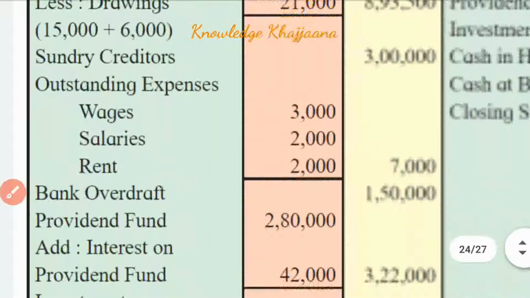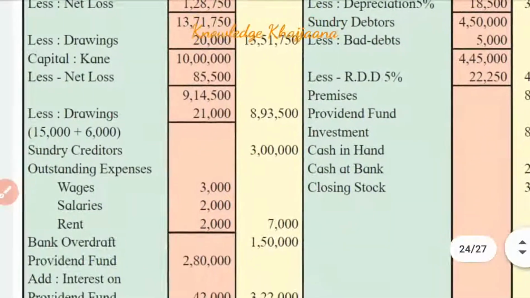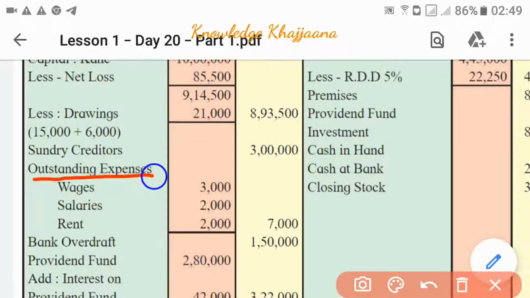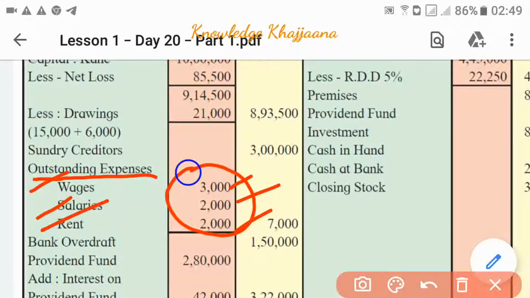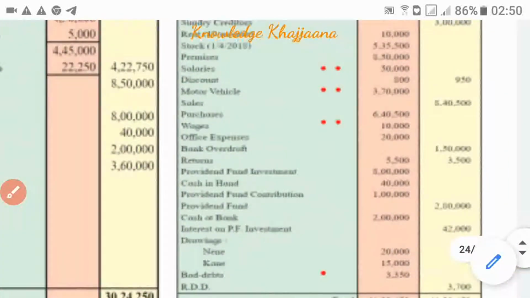So where are liabilities recorded? Liabilities are recorded in the balance sheet liability side. Against the head outstanding expenses we can record wages and salaries: outstanding wages rupees 3,000 and outstanding salaries rupees 2,000. And earlier, against the hidden adjustment of rent, we had already recorded outstanding rent amounting to rupees 2,000. So total outstanding expenses are 3,000 of wages, 2,000 of salaries and 2,000 of rent, which is rupees 7,000. Okay, we have completed adjustment number 2.